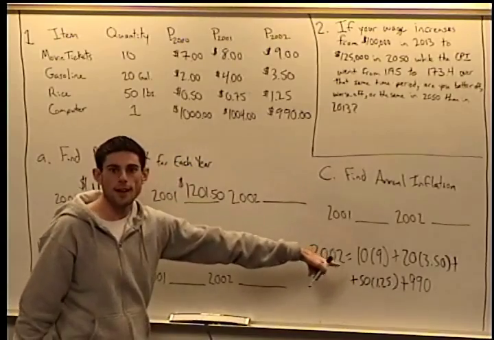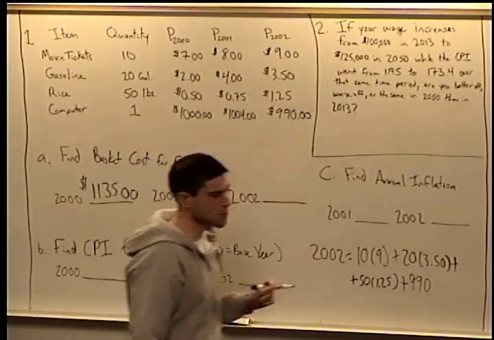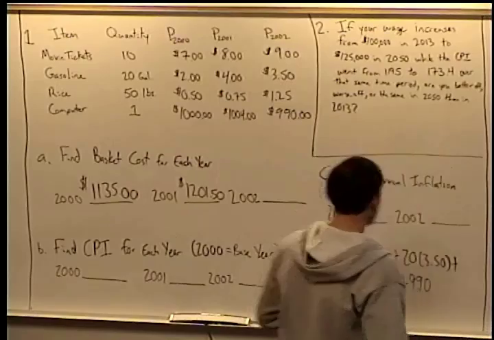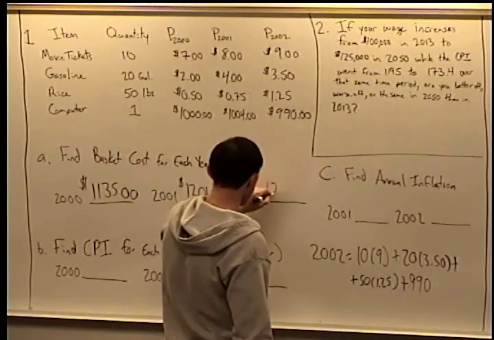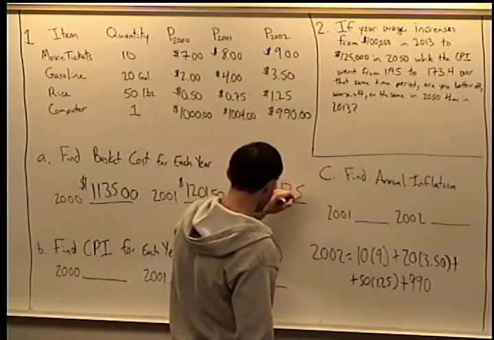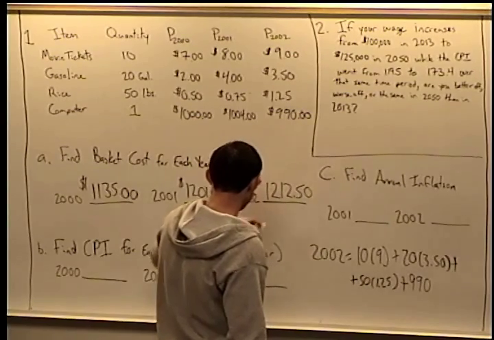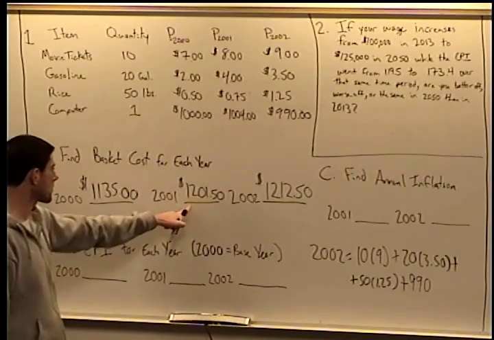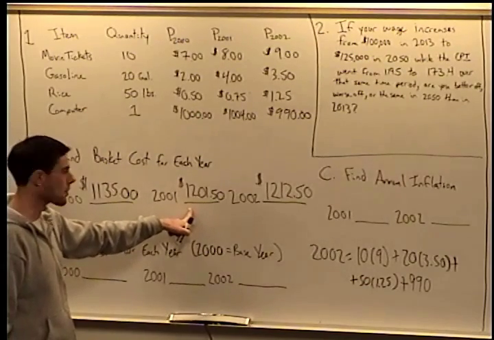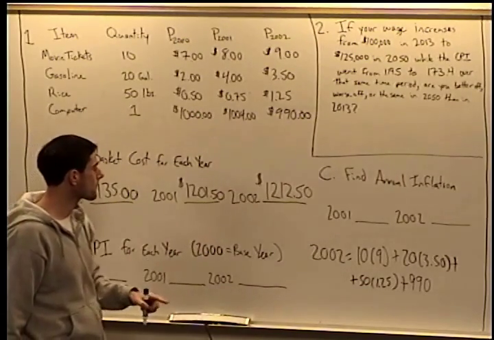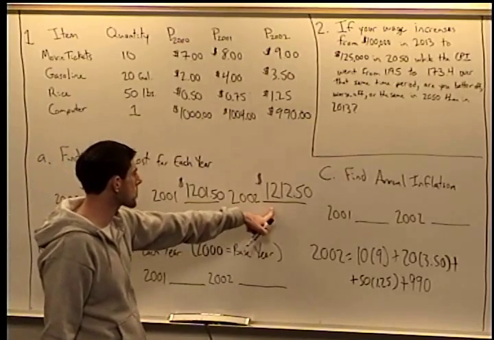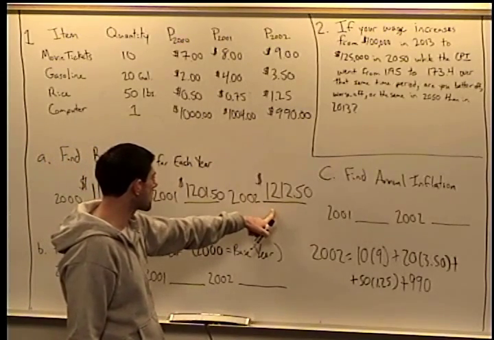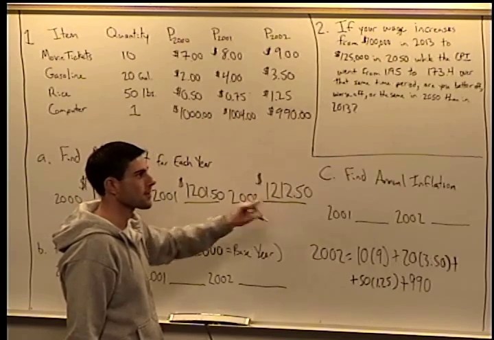And if you multiply that up and add it all together, you should come up with $1,212.50. So for part A, you should come up with 1135 for 2000. For 2001, you should come up with 1201.5. And for 2002, you should come up with 1212.5.